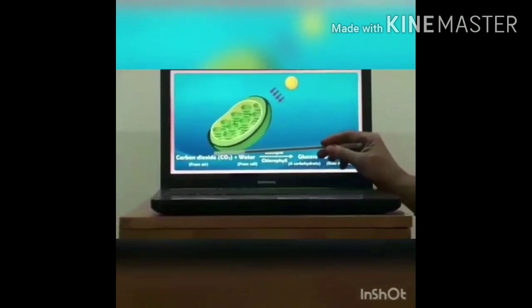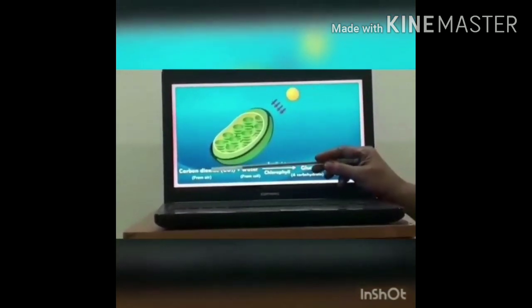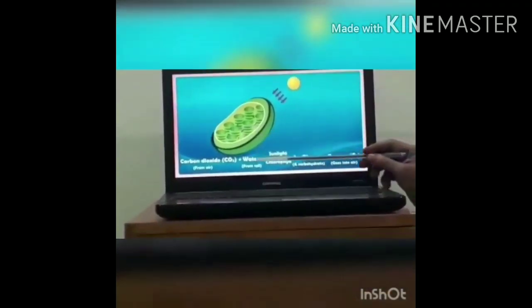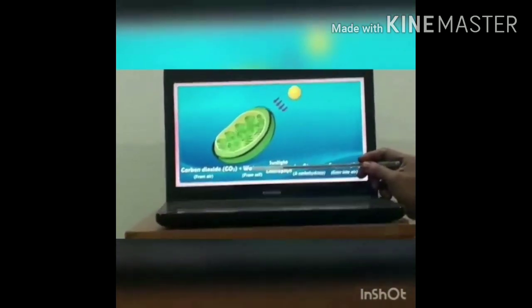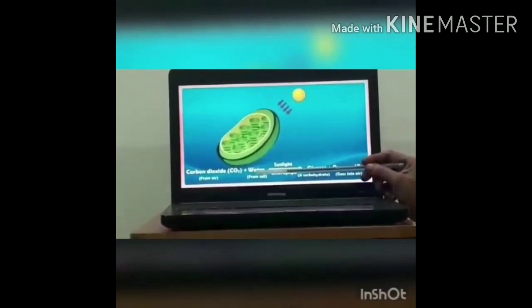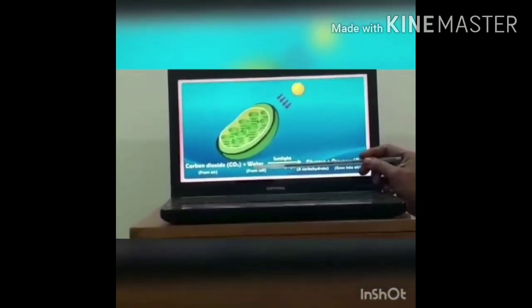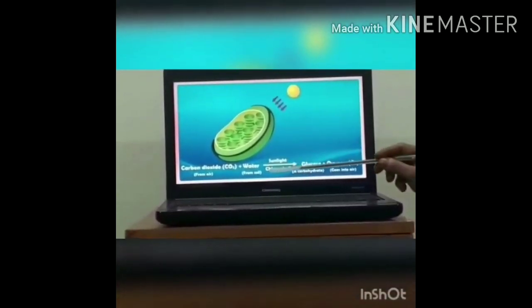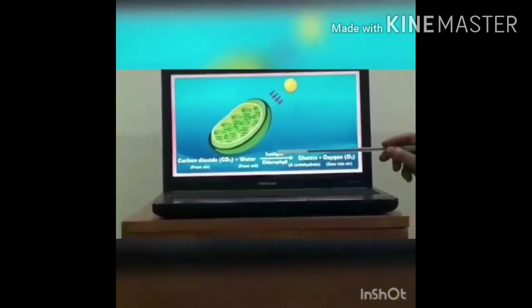See children, carbon dioxide which enters into the plant body through the stomata, and water from the soil absorbed by the root, passes through the stem towards the leaves, where the other raw materials, chlorophyll and sunlight, are present.